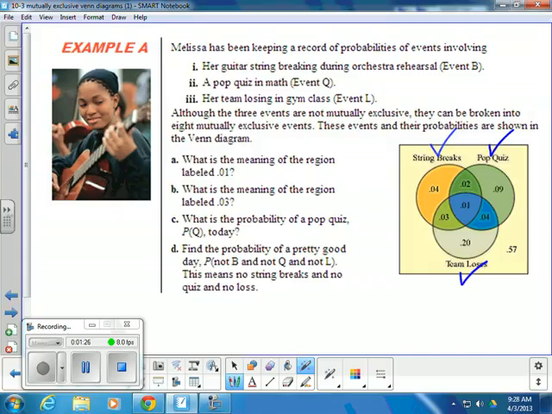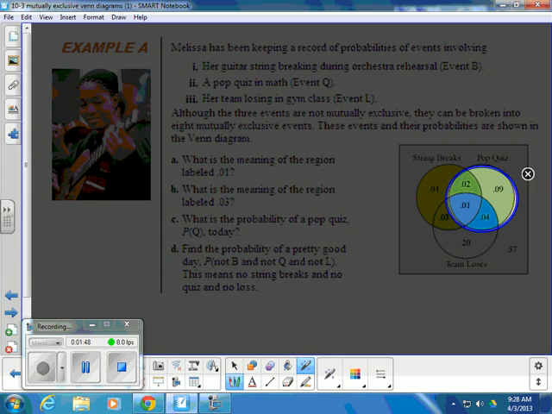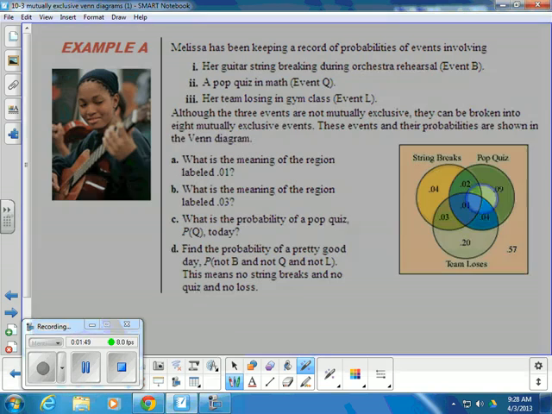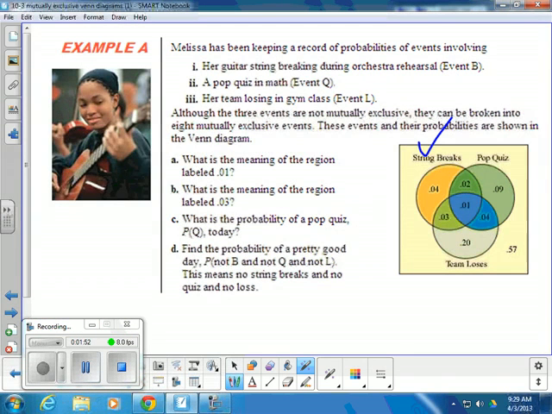Part B. What is the meaning of the region labeled 0.03, which is basically this part right there? So in that region of the Venn diagram, the string breaking circle and the team losing circle overlap, but that is not part of this pop quiz circle. So the meaning of that would be that there is a 3% chance that her string will break, her team will lose, but she will not have a pop quiz in math.